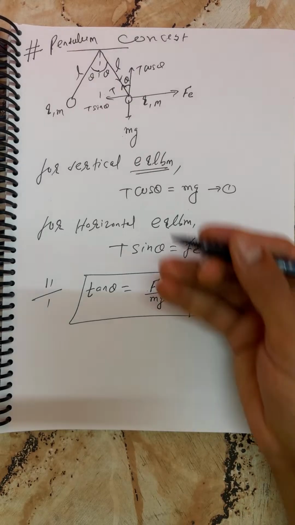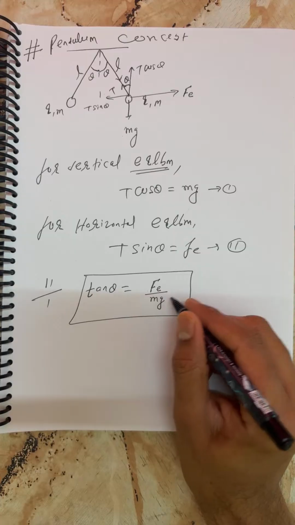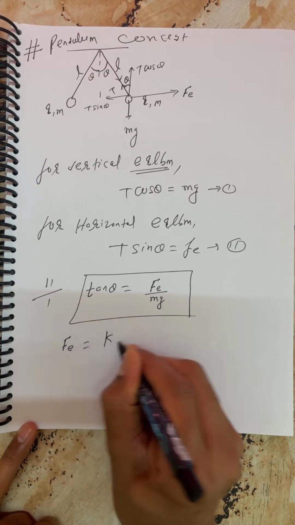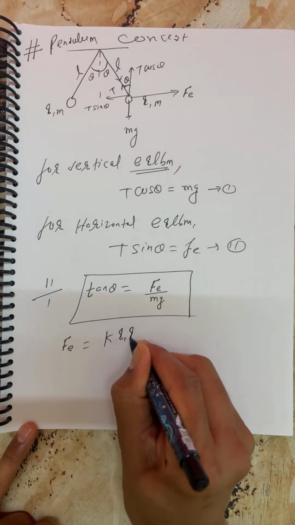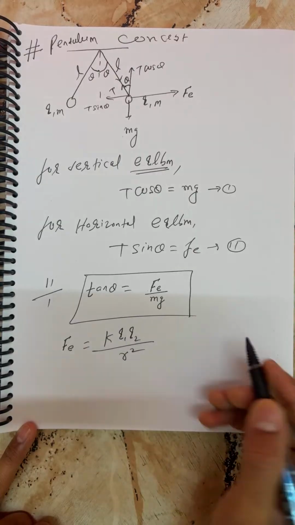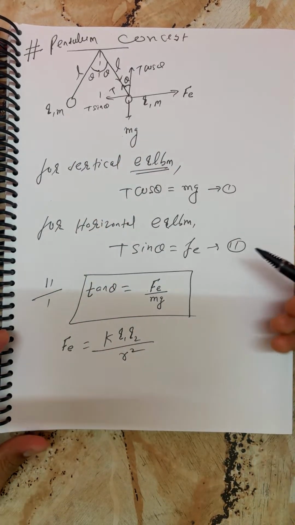So beta, we can ask multiple things. You have to find tensions. The one thing here I wanted to clarify is what is Fe. Fe, I hope all of you remember here. This is for point charges, K Q1 Q2 by R square. What is R here? You know, everyone. R is the separation between charged particles. Right, my dear. Very good.